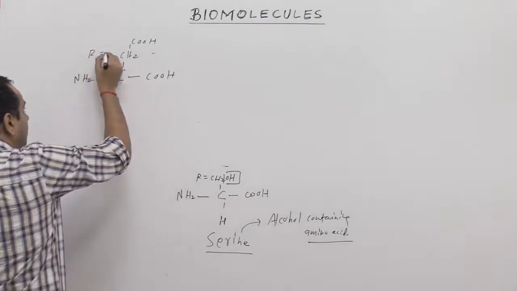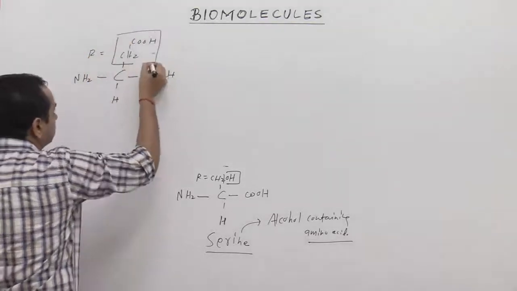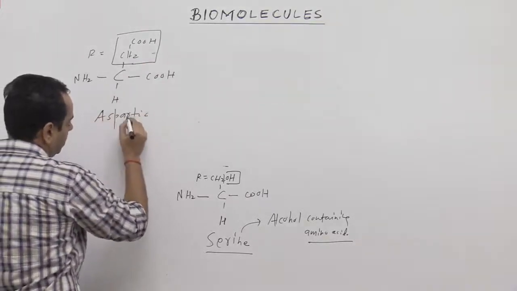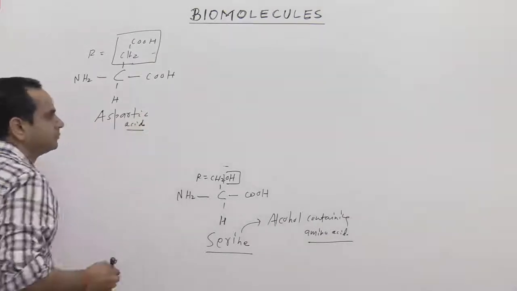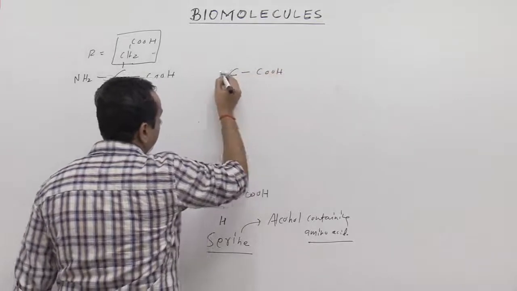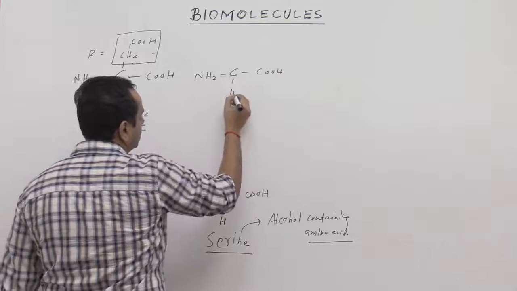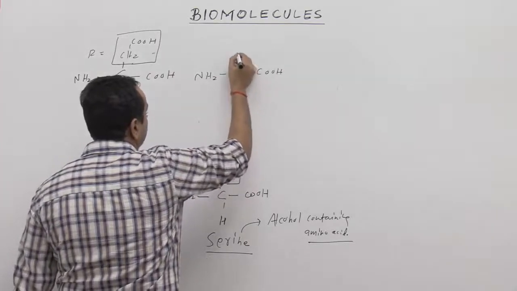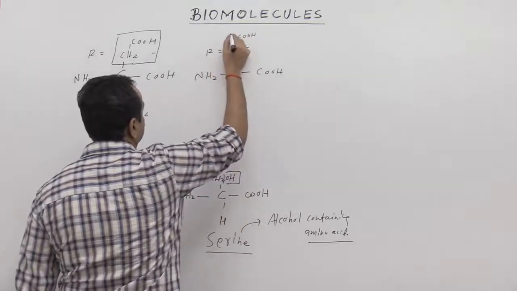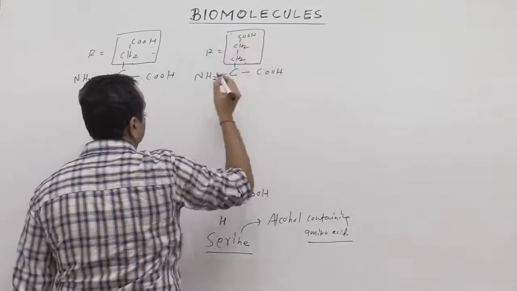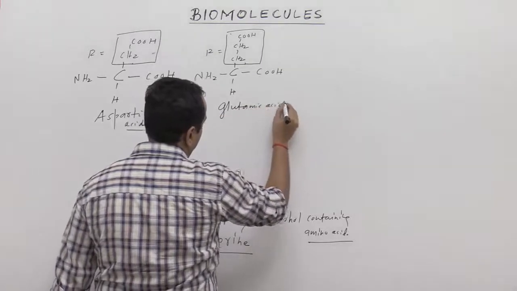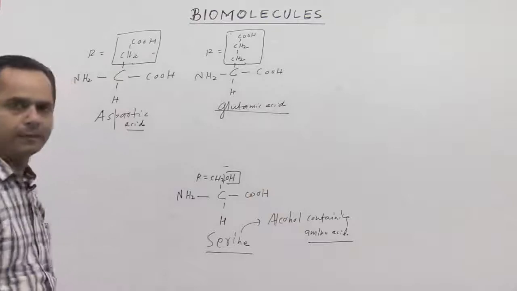Here R is equal to this complete group. This compound is called aspartic acid. Another one is like this, COOH, NH2, H, CH2, CH2 and COOH. This compound is called glutamic acid. That is another kind of amino acid.